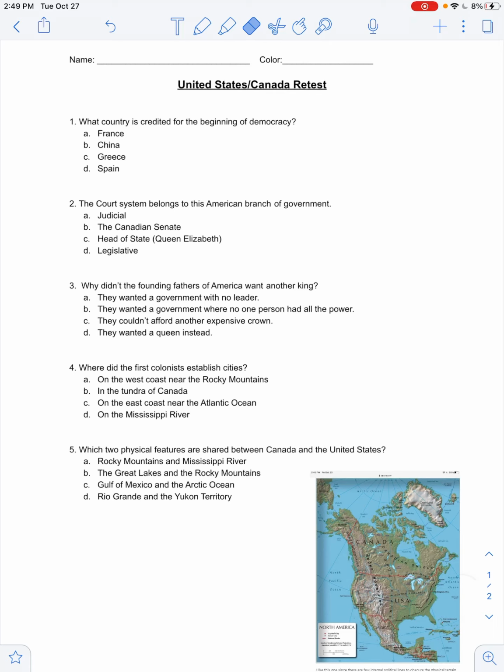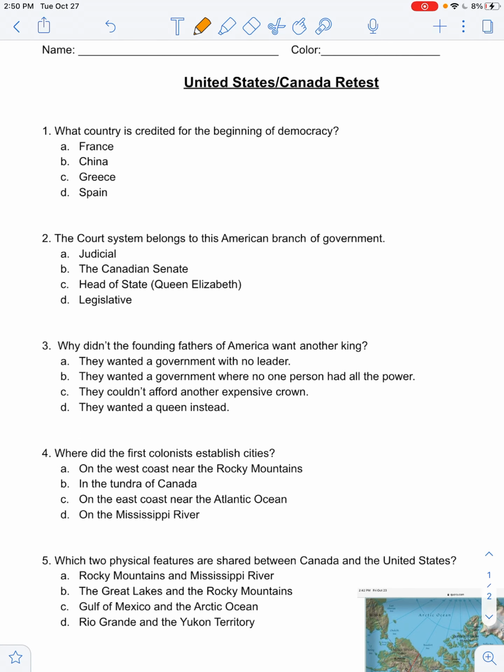It says, what country is credited for the beginning of democracy? So China has always had a very different type of government from what we have. They've had emperors and whatnot, and so we know China is out. And then Spain is also out because they've had kings and queens and monarchs, and that is something that democracy is definitely not following. So using that information, we now are left with France and Greece.